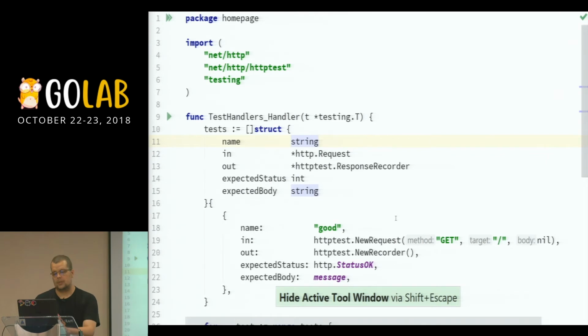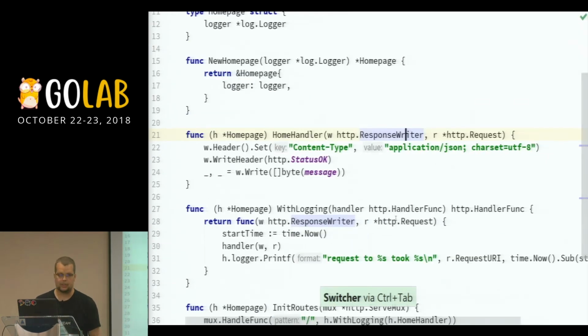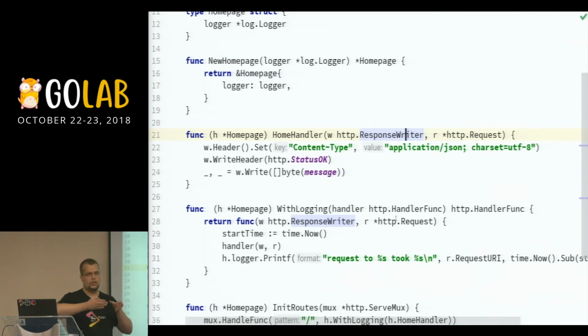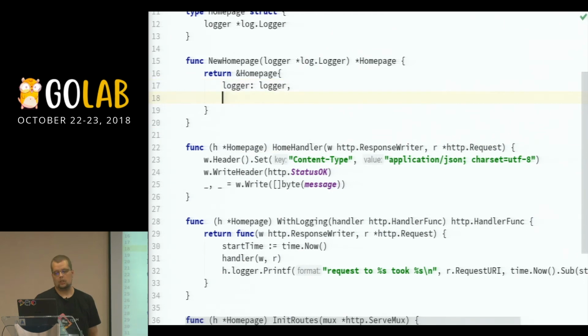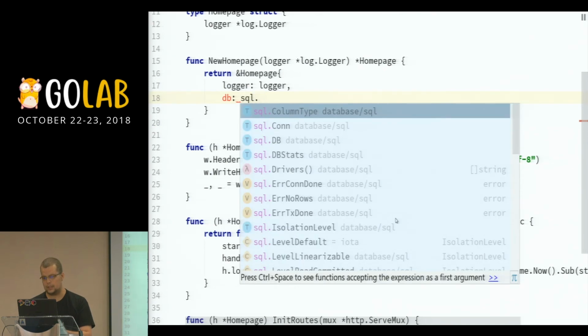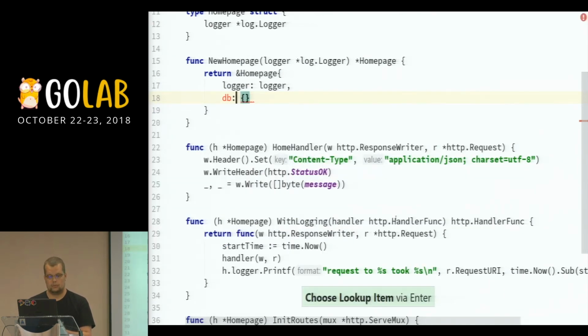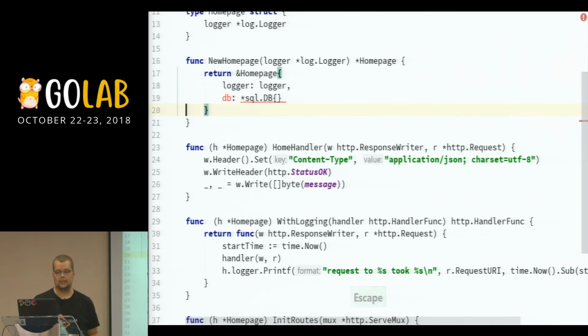What else? You may say, well, I want to inject a database connection. How do I do that? Because it's a database connection, it's something that's going to live as an object between requests, right? So because it's going to live between requests, the way I recommend to do it is have another field here on your structure called, let's say, DB. And let's say if you're using the SQL package, it's sql.DB here. So something like that.